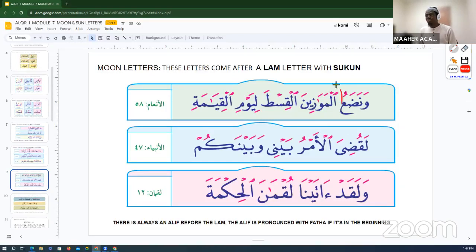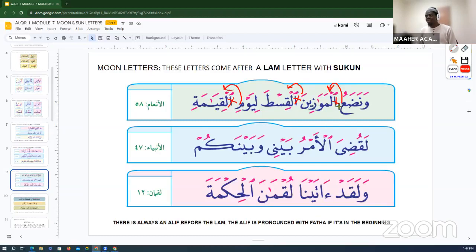So this ayn will be pronounced with the lam, and so this alif is not pronounced. وَنَضَعُ الْمَوَازِينَ. See that? موازين القسط. So this alif here is not pronounced. وَنَضَعُ الْمَوَازِينَ. See, the na and the lam here are connected together. And then liyawmil, so the mim and the lam al-qamariyah are connected together.